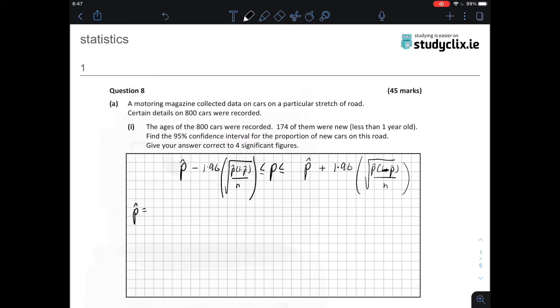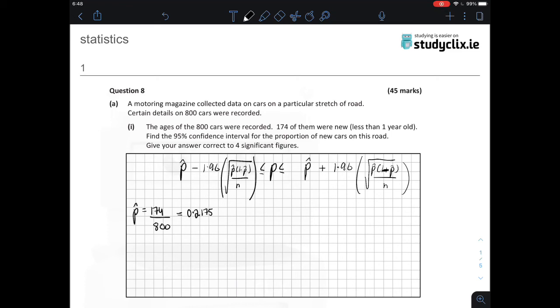So the first thing we have to do is find what our sample proportion is. This is x over n, our desired over our total, that's 174 over 800, which gives us 0.2175. And from here, we're just going to substitute these values into our confidence interval.